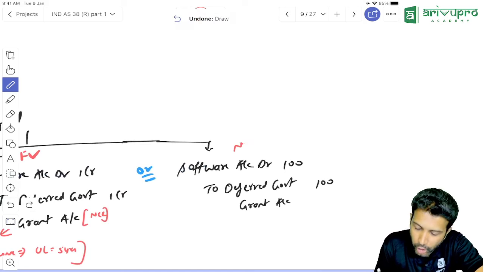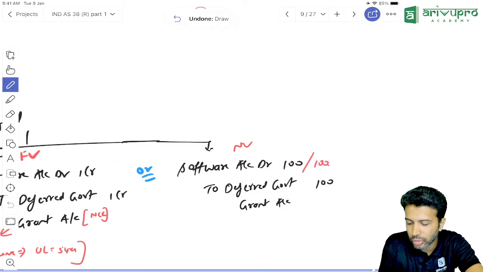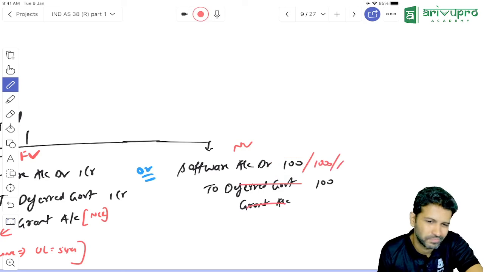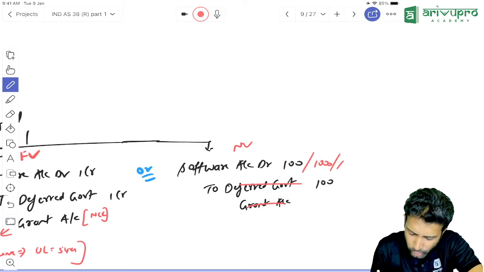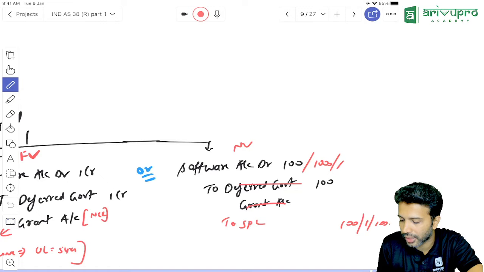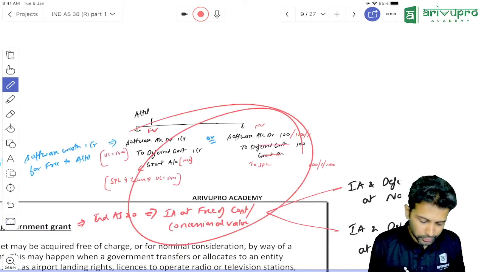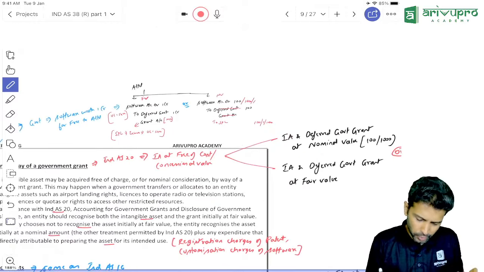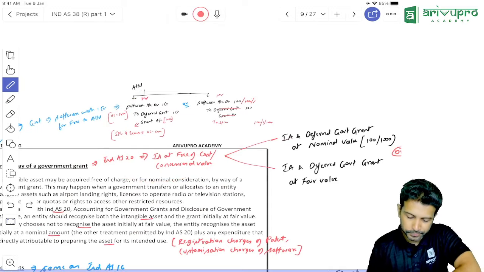Nominal value. In nominal value, the company will recognize software at nominal value. That could be 100 rupees, 1000 rupees, or 1 rupee. And instead of deferred government grant, directly you can credit SPL. It's fine, it's anyway nominal value. It is only for the sake of disclosure. You can simply write to SPL directly, 100 or 10 or 1 or whatever nominal value the company wants to adopt. This is the way of accounting for intangible asset received as government grant. This is a repetitive concept. It will come in the government grant standard also later on.